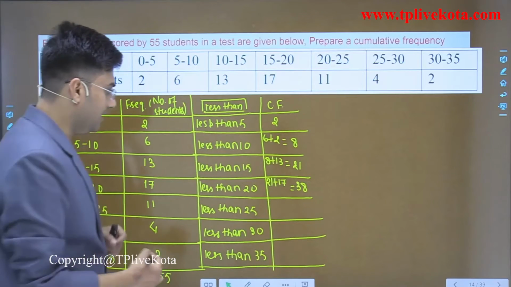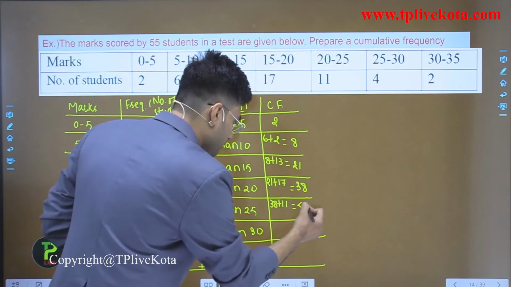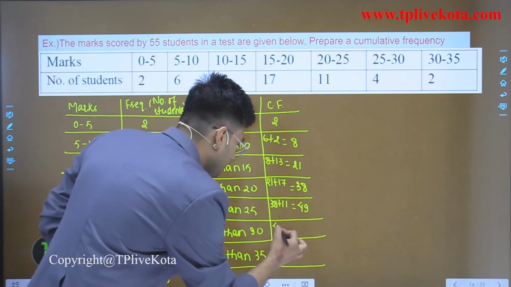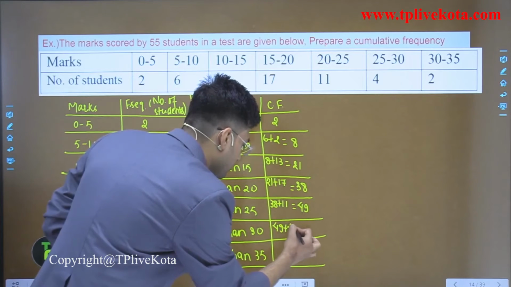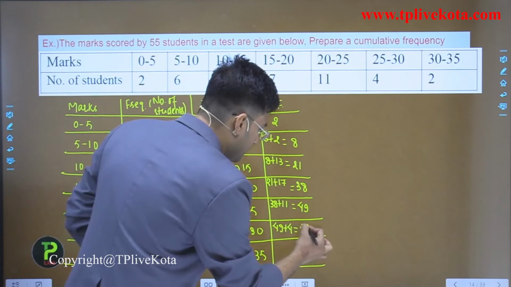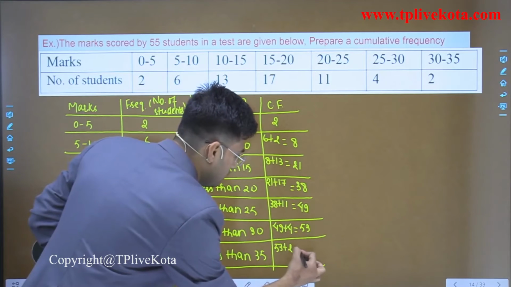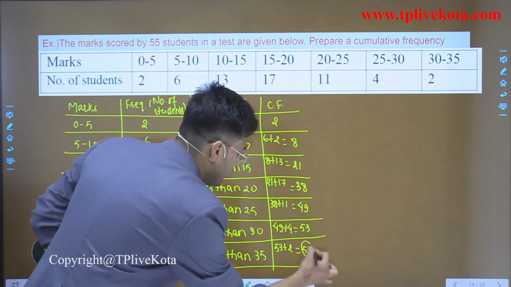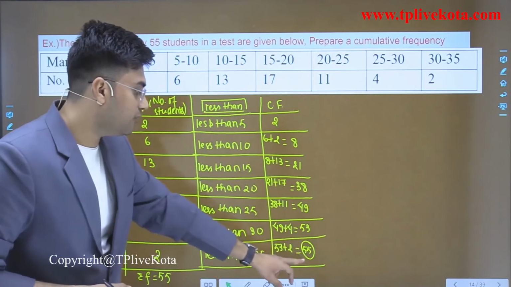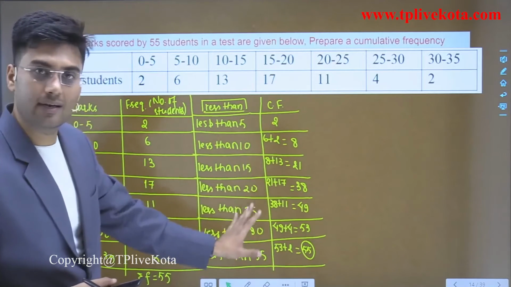Now 38 plus 11 is equal to 49. 49 plus 4 is 53. Now 53 plus 2 is equal to 55. So students, to check whether our cumulative frequency table is correct or not, our last cumulative frequency should be equal to the summation of frequency. So here this is correct.